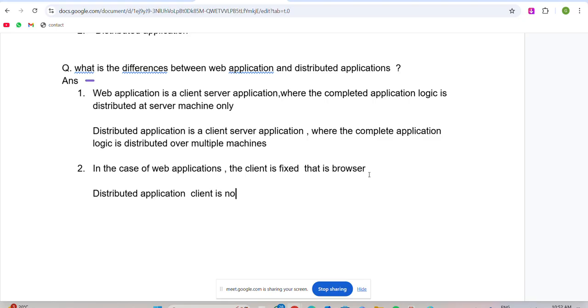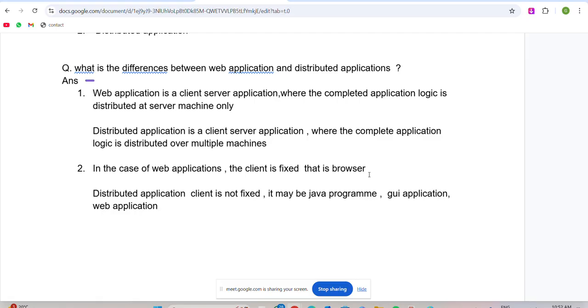Application client is not fixed. In a distributed application, the client is not fixed. Here the client may be a Java program, or maybe some GUI application, or some web application, whatever it may be. In distributed applications the client is not fixed. In a web application, the client is fixed.